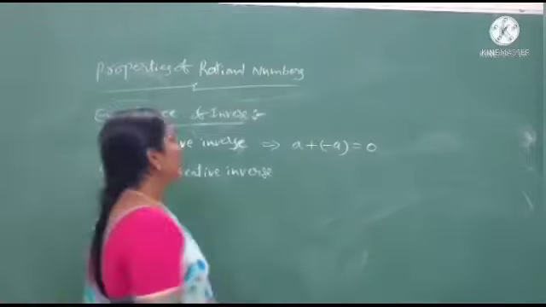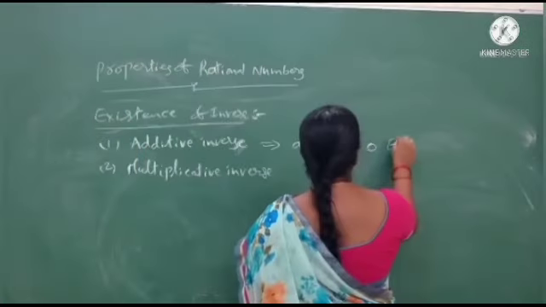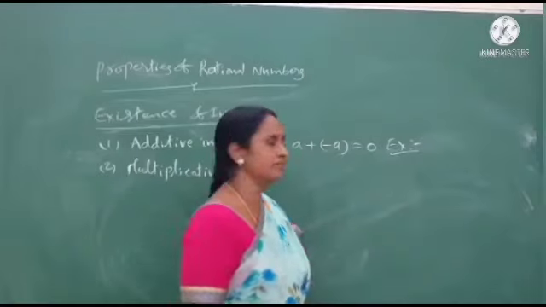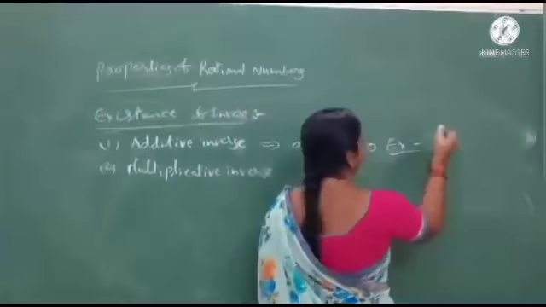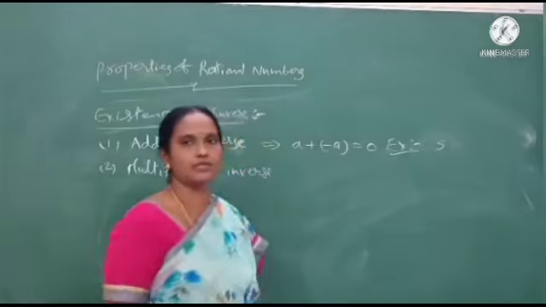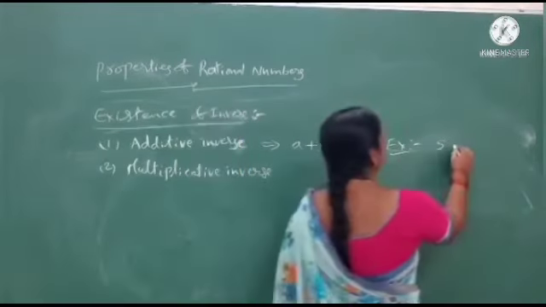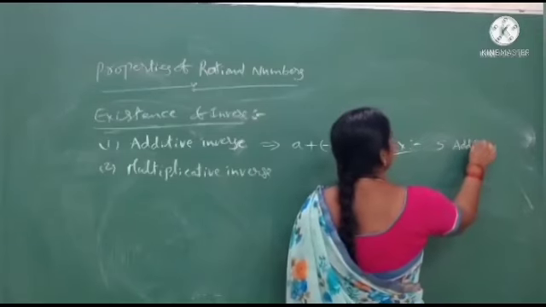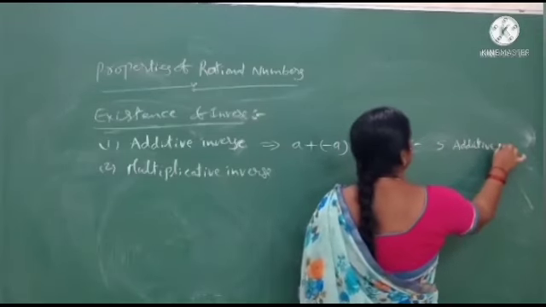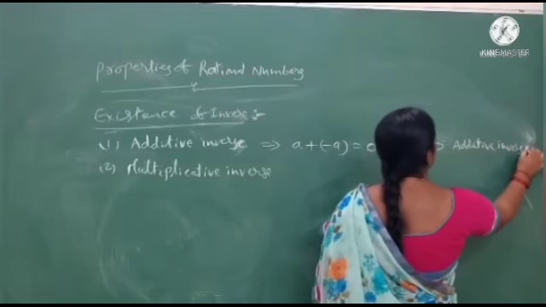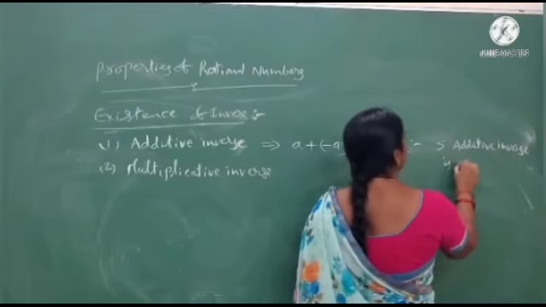Okay. For example, if you take any rational number, 5 is one of the rational numbers here. 5's additive inverse is minus 5.